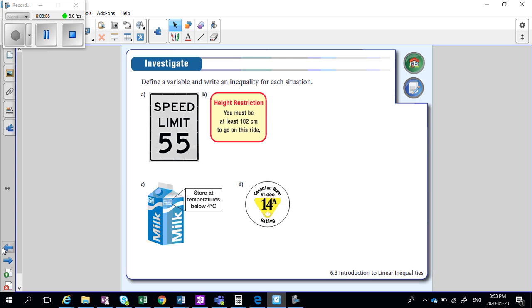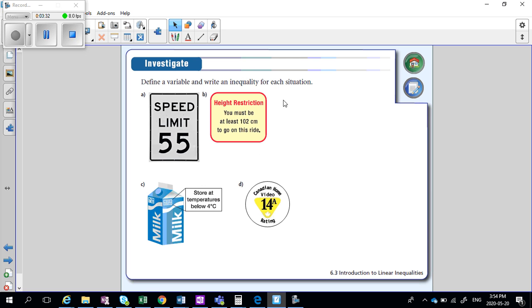So that's just like what we had on the last page. That's the maximum. So if that's the maximum, then I would say anything less than or equal to this is okay. So maybe I would say, let s equal my speed. So I'd say s can be less than or equal to 55, okay, because that's the maximum.